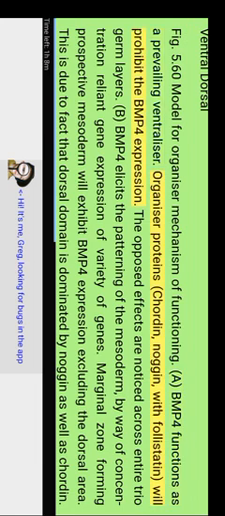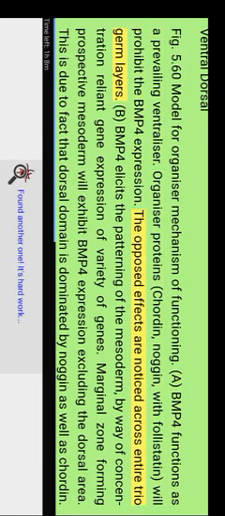BMP4 functions as the prevailing ventralizing factor. Organizer proteins chordin, noggin, and follistatin will prohibit BMP4 activity. The opposed effects are noticed across all three germ layers. BMP4 elicits the patterning of the mesoderm by way of concentration dependent gene expression of a variety of genes. The marginal zone forming prospective mesoderm will exhibit BMP4 expression excluding the dorsal area. This is because the dorsal domain is dominated by noggin as well as chordin.